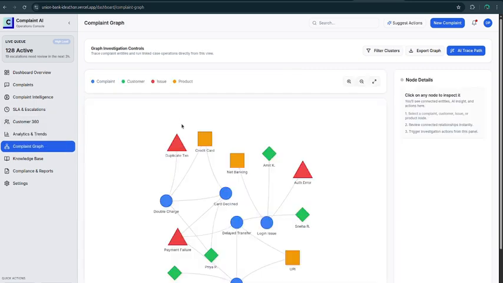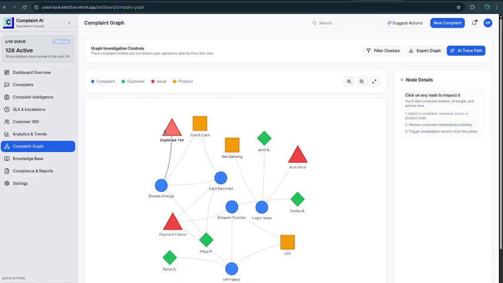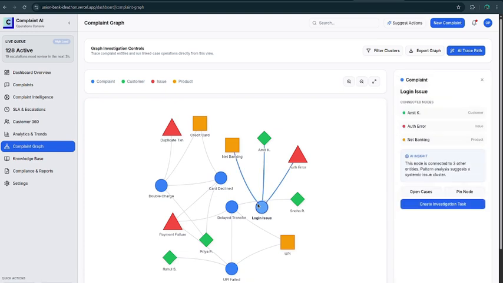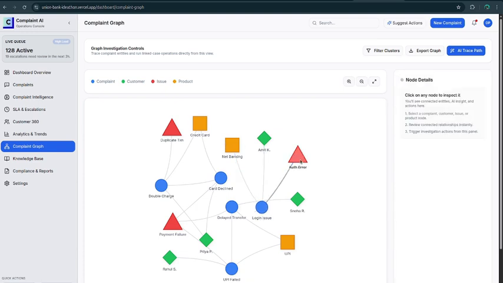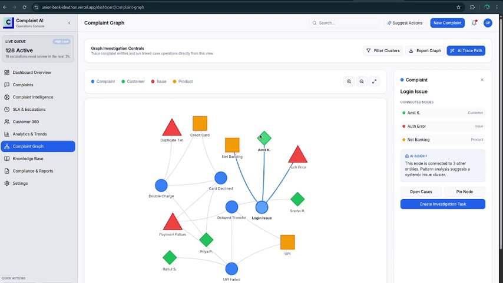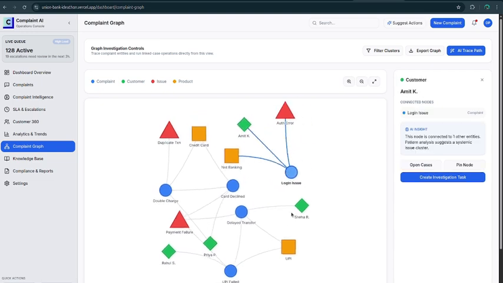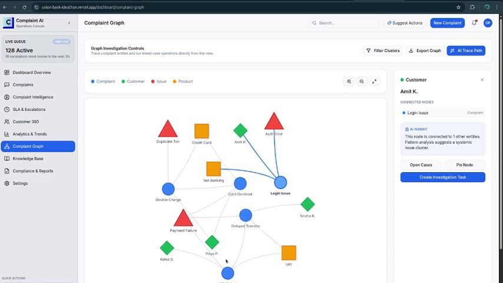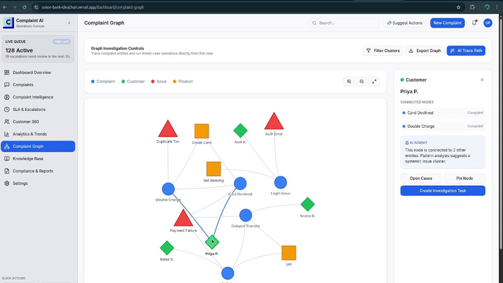Then comes the complaint graph. This is our MVP which we were talking about. This is a very rough representation of what we are going to build, but here we can see the complaint theme or cluster and what other customers face that complaint as well. For example, here is a login issue, which comes under net banking and auth error. This was faced by Amit. Here is something like UPI fail, which was faced by Rahul, and Priya had faced double issues, which were double charge and card decline.